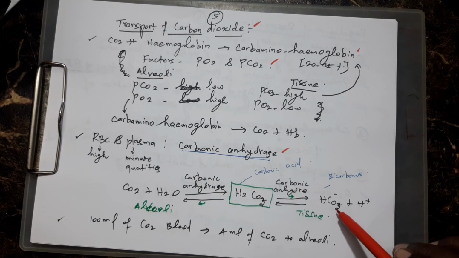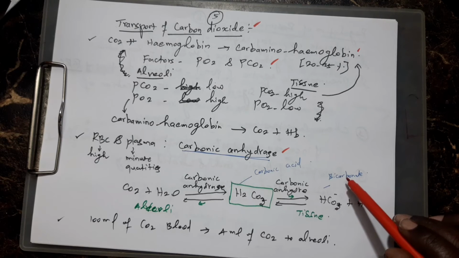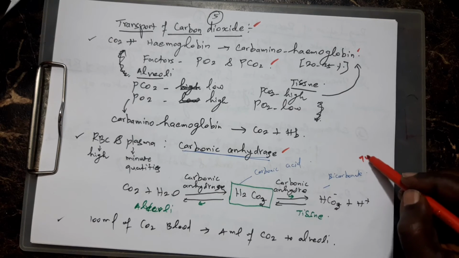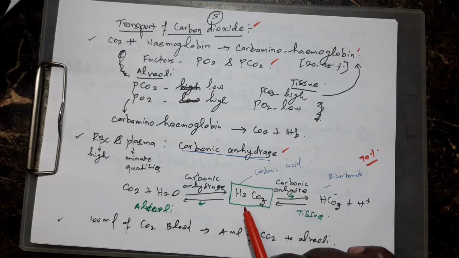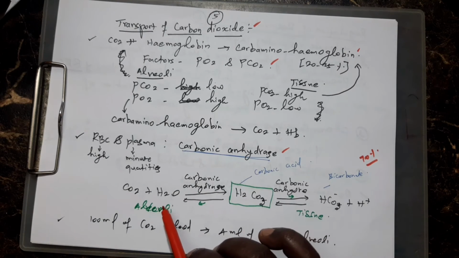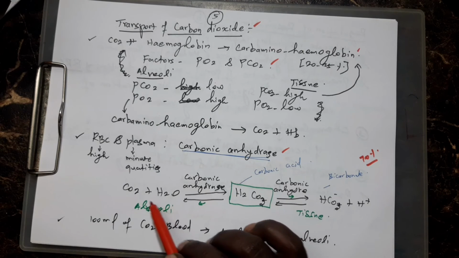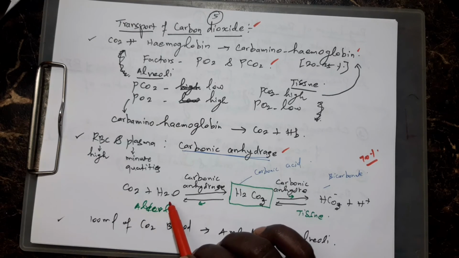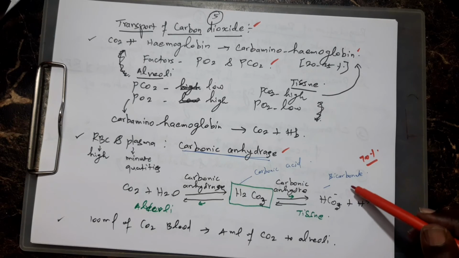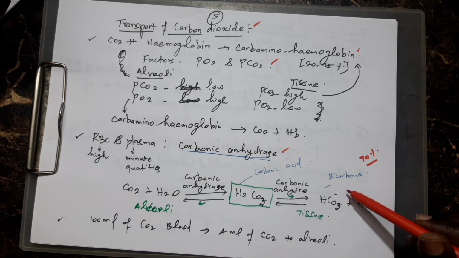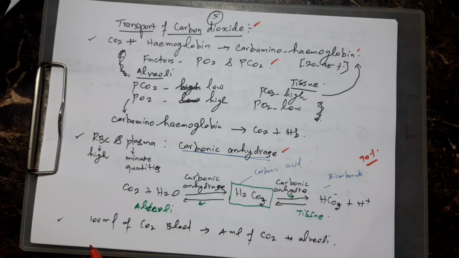The HCO3, this is bicarbonate, carries 70% of the CO2 in the blood, and again forms H2CO3 by the reverse reaction. Then it goes to the alveoli. In the alveoli, it is divided into CO2 and H2O. The CO2 goes out of the body. This is a very, very important reaction, the bicarbonate. The first reaction is in one direction, the second reaction in the reverse direction.